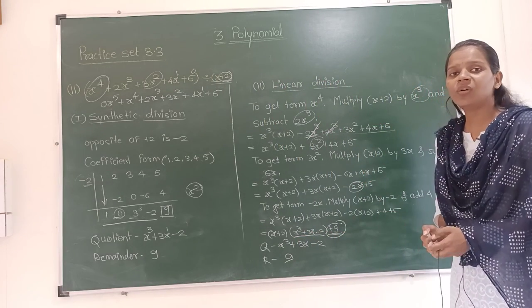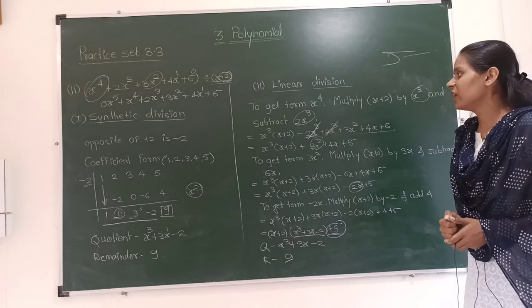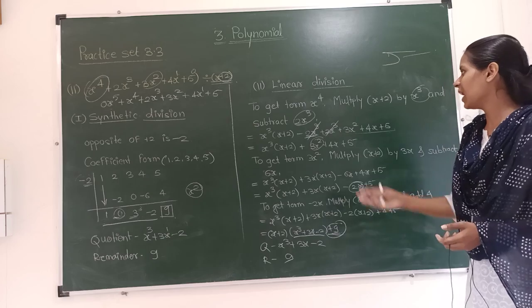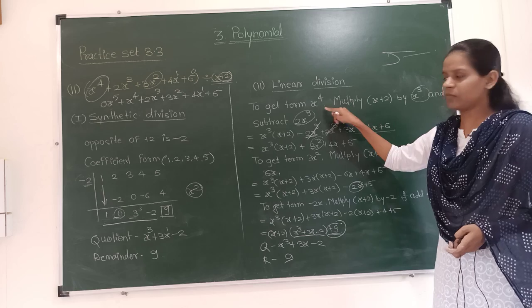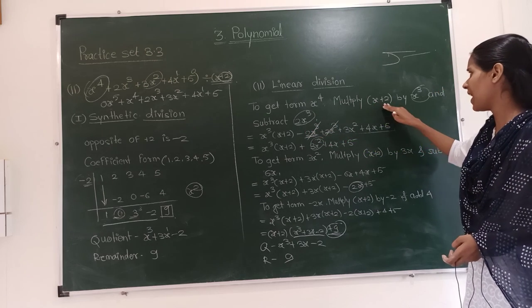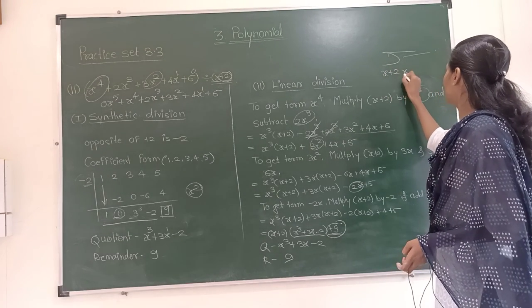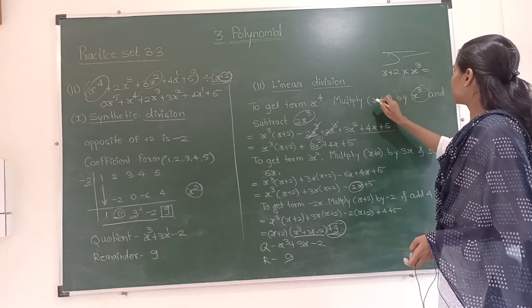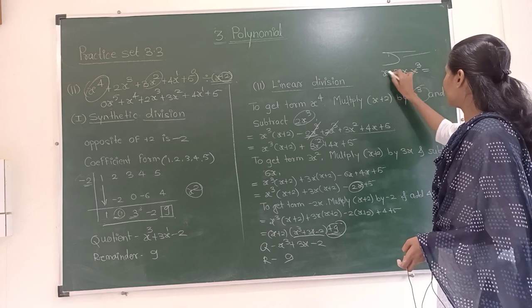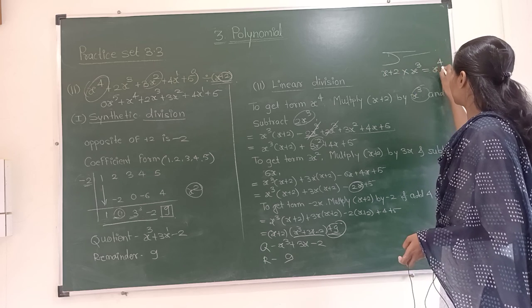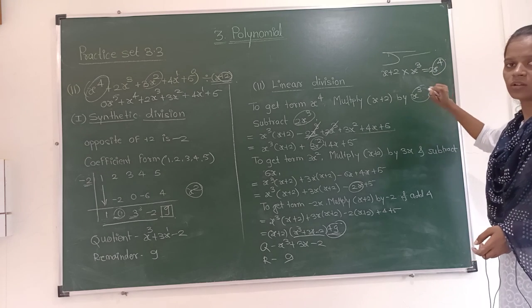Now we are not just dividing like this. Previously we were dividing, but now we have to use our mind and identify what to do to get this term. We multiply x + 2 by x³. The 2 will be as it is, and x times x³ will be x⁴. So we will get x⁴.